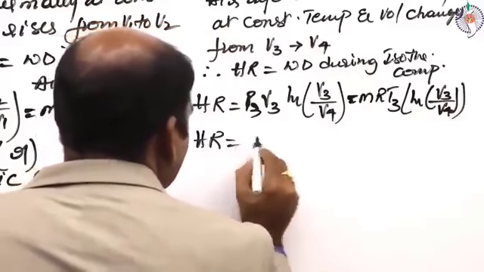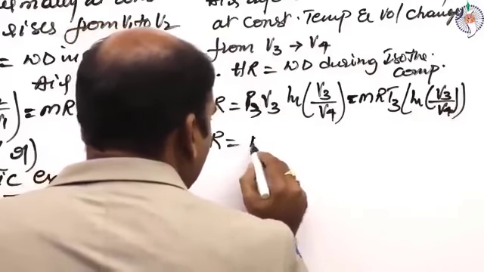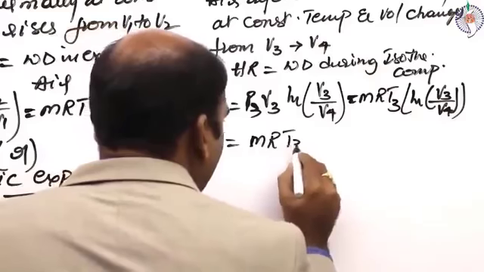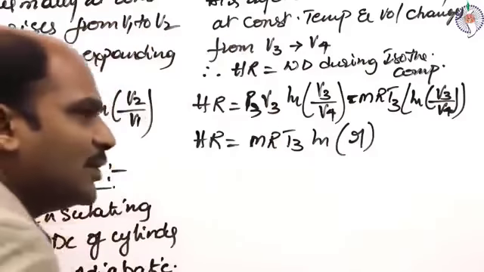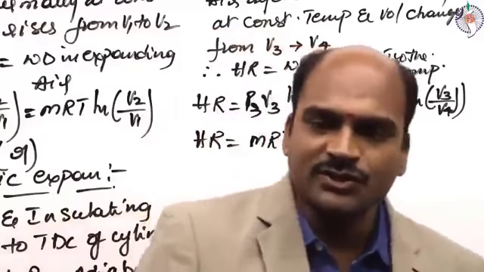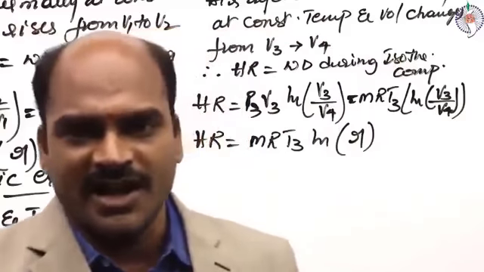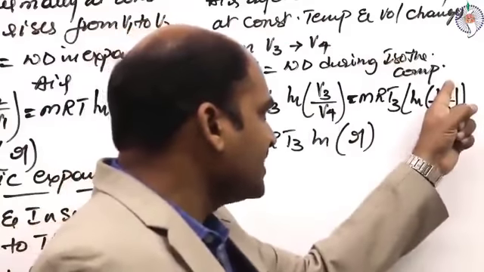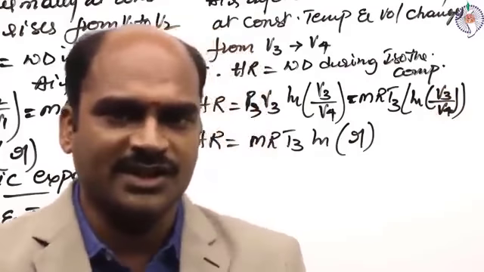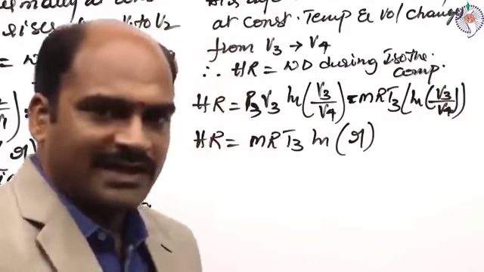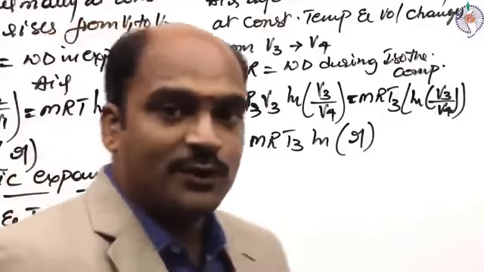Or heat rejected is also equal to MRT3 into ln of r, the volume before compression to the volume after compression. This is the volume before compression, this is the volume after compression, nothing but the compression ratio r. ln of r. And what is the fourth process?